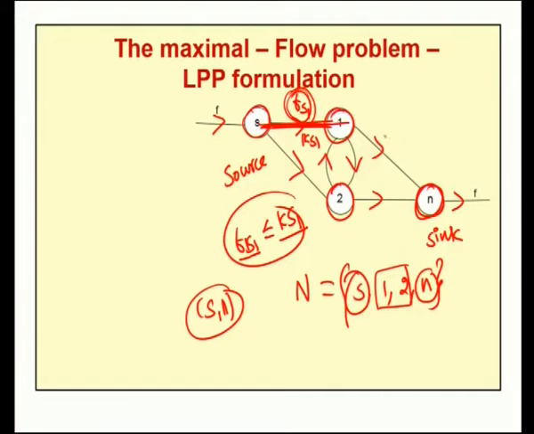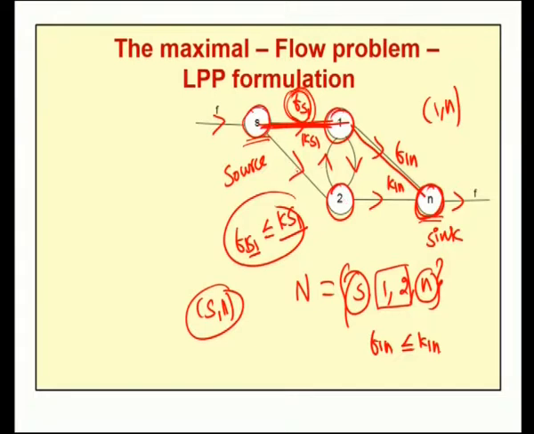Now, if we consider this arc 1N, which carries a flow F1N, whose capacity is K1N, then obviously F1N should be less than or equal to K1N. So, in this network diagram, we have 4 nodes in which S is the source node, N is the sink node, and these two are intermediate nodes.